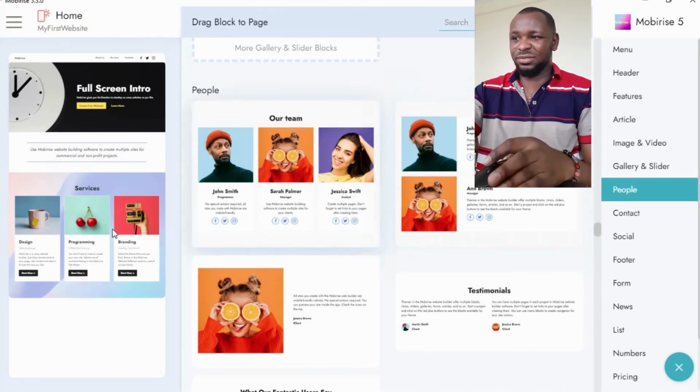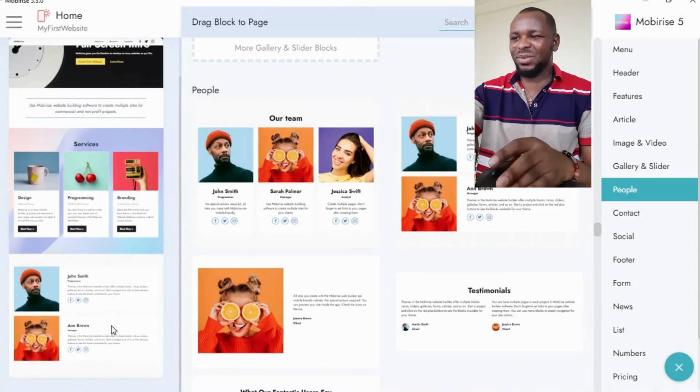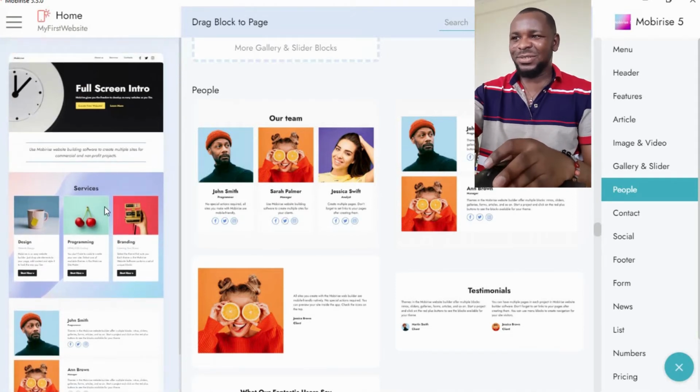In order for you to create diversity in the presentation, your services already come in that form. So with our theme, I prefer we choose a different style, so that it will create a certain difference between the two. Okay, are you following? All right, so you see how simple it is. We are gradually creating a website.